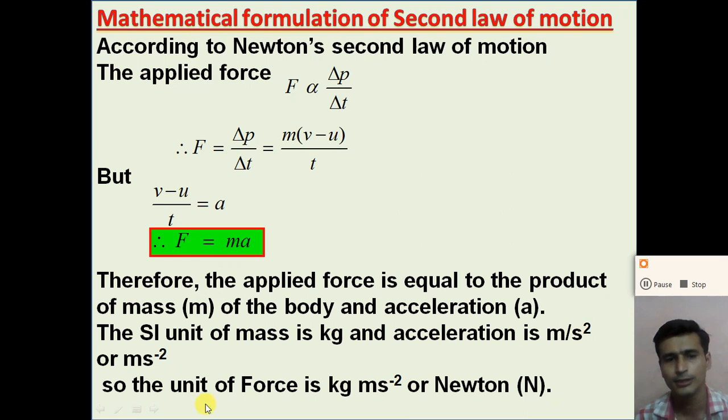From that, the unit of force is kg meter per second square. And by the name of the scientist Newton, we take the SI unit of force as the Newton, right? So, understand dear student, Newton's second law and how we can derive the mathematical form of Newton's second law.